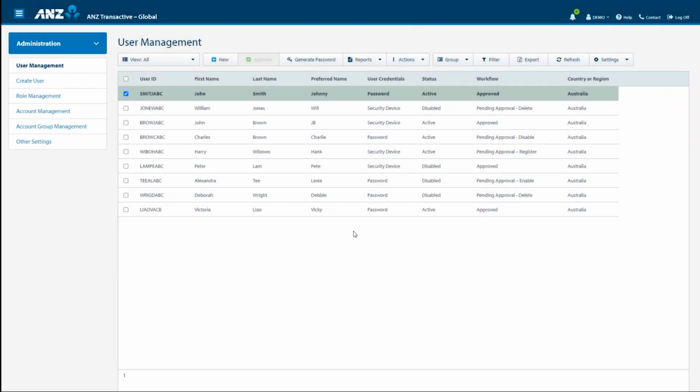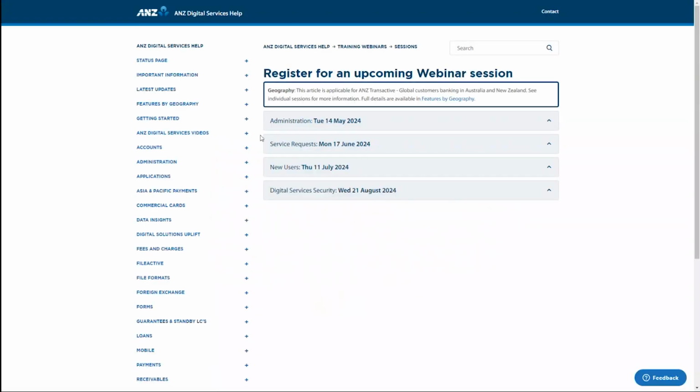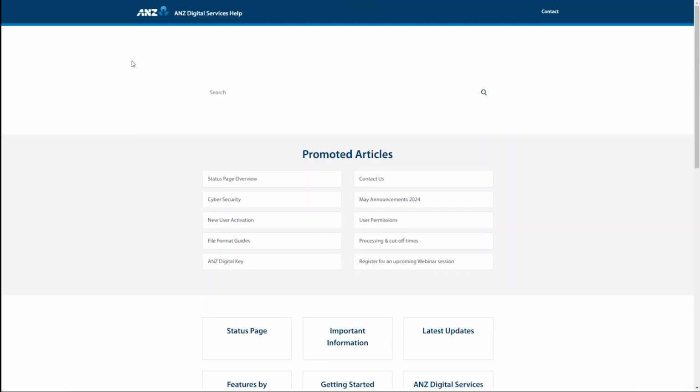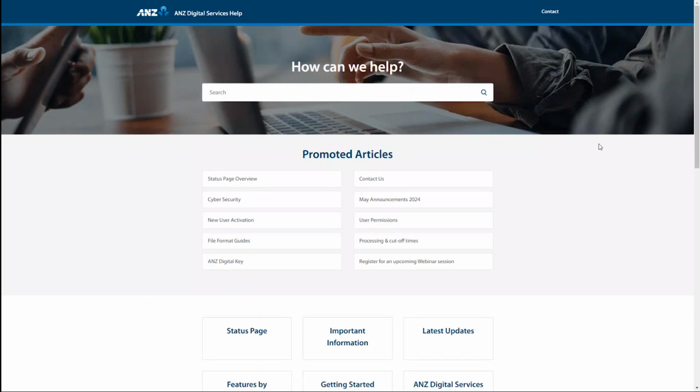And lastly, as promised, I said I would show you our Digital Services Help that we have referred to during this webinar. Simply click on the Help icon in the application banner from your ANZ Transactive Global logon, and this will open the ANZ Digital Services Help in a new tab. ANZ Digital Services Help is an online self-service database of step-by-step guides, instructional videos, and frequently asked questions for our digital channels, including Transactive Global.